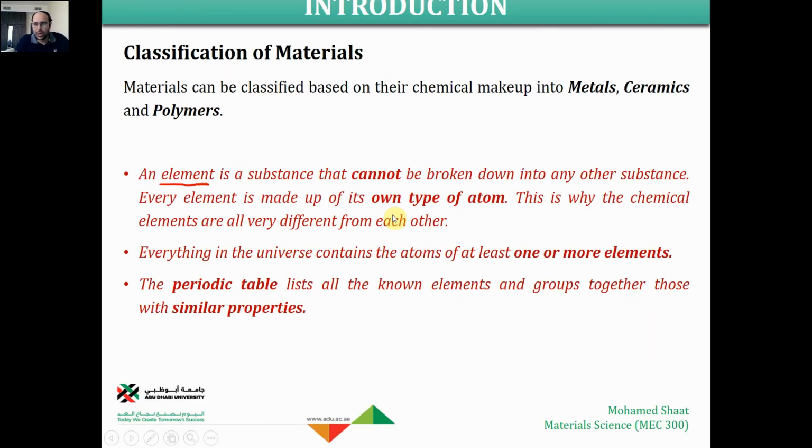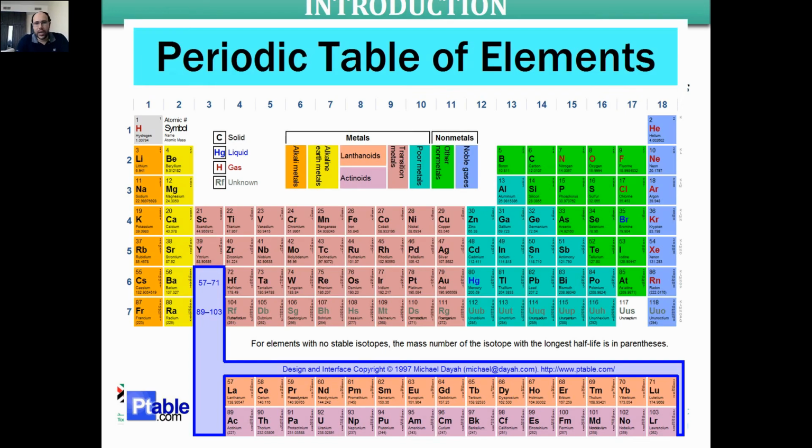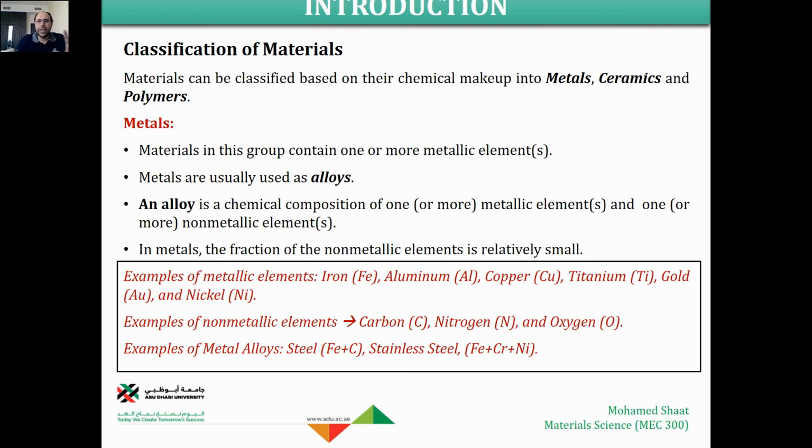Make sense? So again, the element is the smallest substance that cannot be broken down. This is like a pure material, and it consists of only one single type of atom. And as I mentioned, most of the materials that we experience or find in the universe are not just one single atom. Instead, they contain multiple atoms mixed together to form a material. Then we can do the classification, and this is how we distinguish between metals, ceramics, and polymers. Let us start with the metals.